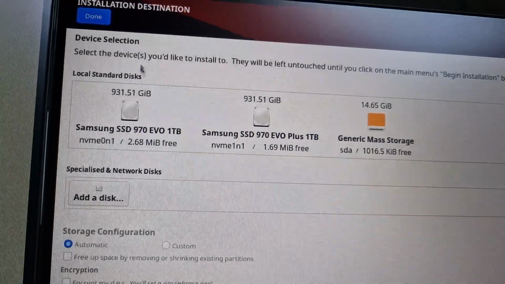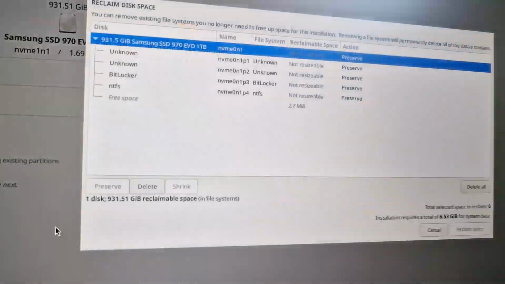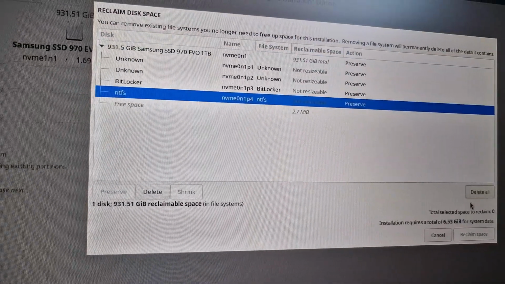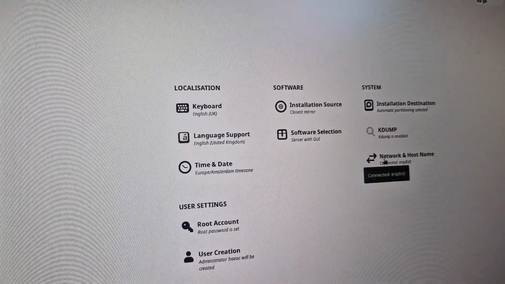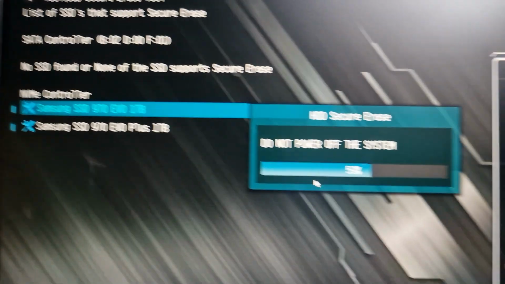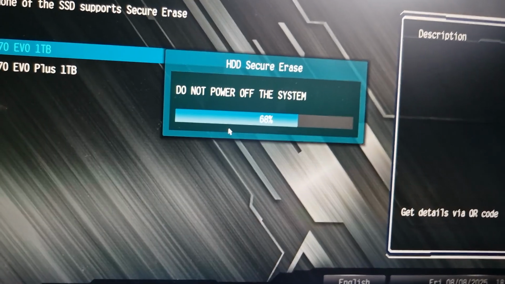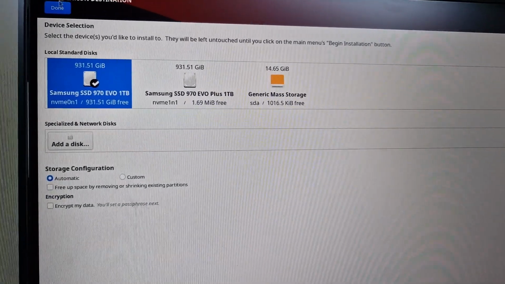So the moment of truth. Yeah, I think it worked. No, it didn't. Why? Just kicking me out. Delete all. Reclaim. There's no error message anymore. That sucks. That's easier. Just do it in the BIOS, I think. Let's hope it works. Yeah, okay, cool. I cleaned this one. So let's see.